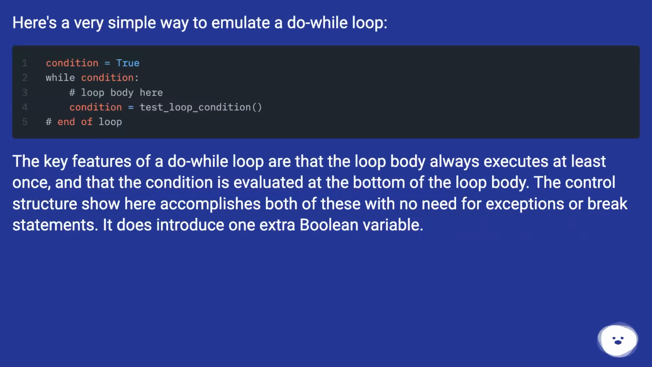Here's a very simple way to emulate a do-while loop. The key features of a do-while loop are that the loop body always executes at least once, and that the condition is evaluated at the bottom of the loop body. The control structure shown here accomplishes both of these with no need for exceptions or break statements. It does introduce one extra Boolean variable.